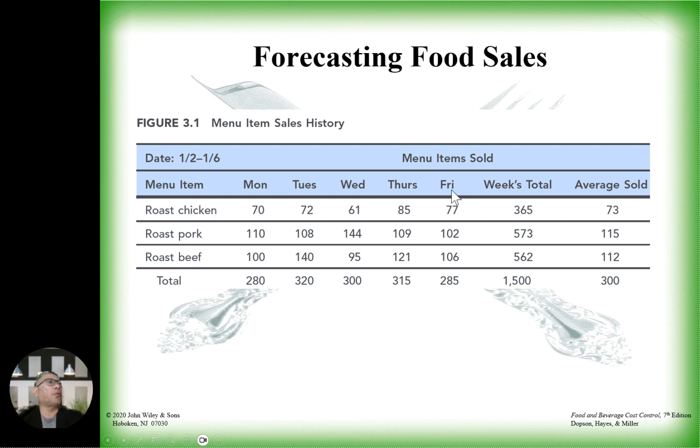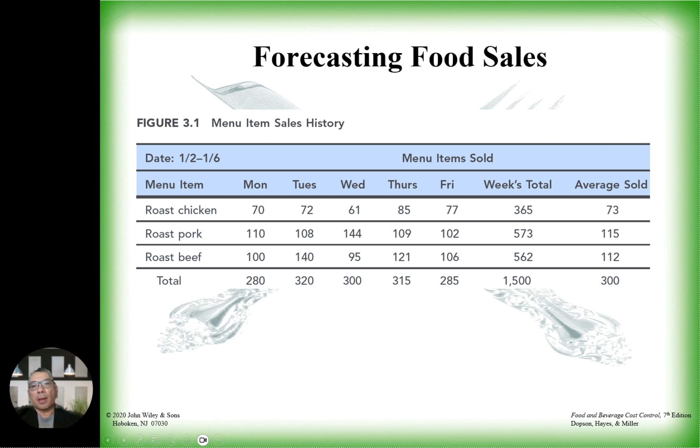Monday to Friday, total weeks, average sales from chicken, pork, and beef. So all the way, you estimate 365 for chicken, pork will be 573, beef will be 562, which is 1500. This gives you an average of forecasting sales history.